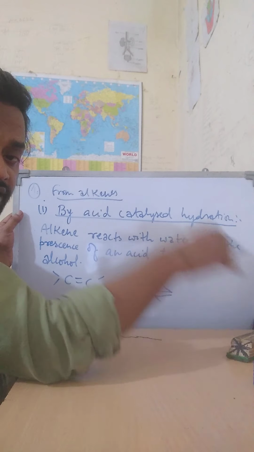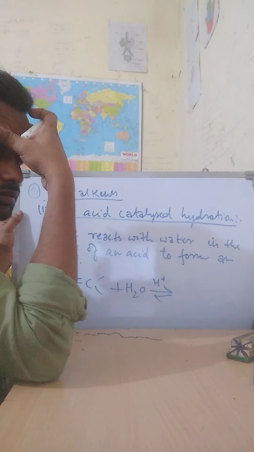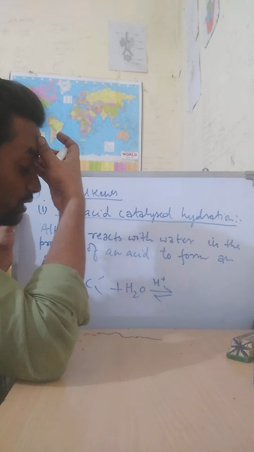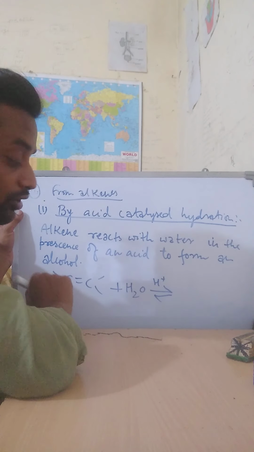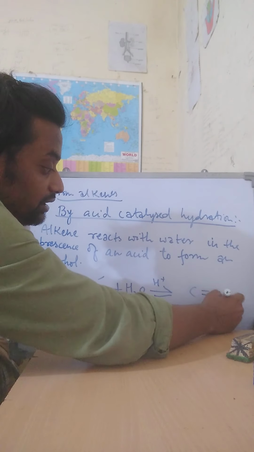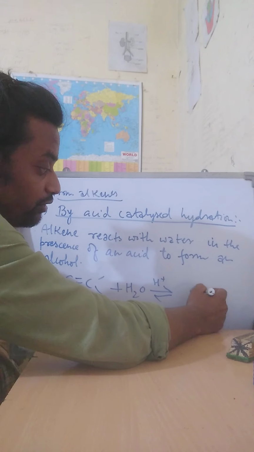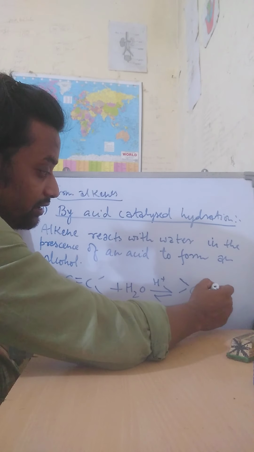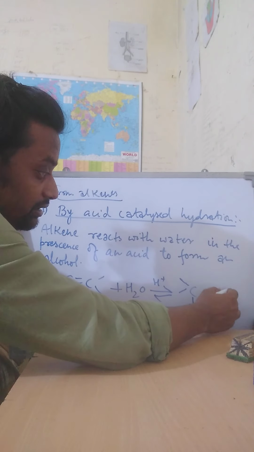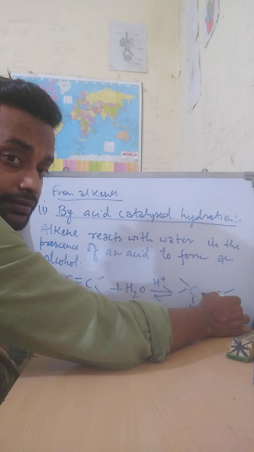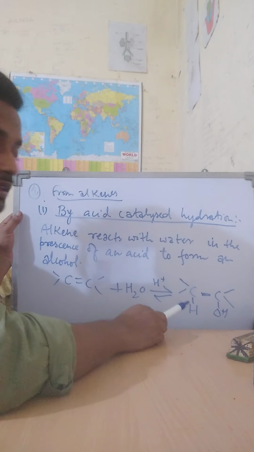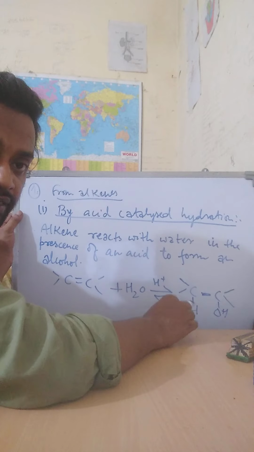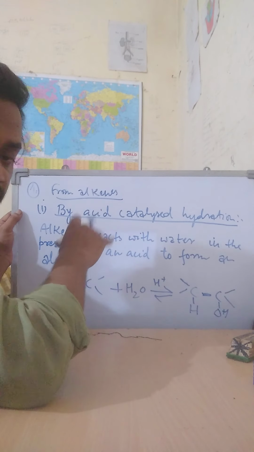Then an alcohol is formed. So the corresponding alcohol of the alkene will be formed, and that is C=C. This bond will be broken, and here H, and here an H will be attached, and here it is OH. Okay, so you can see that, and if this is ethene, then ethanol is formed. So from alkene we can form alcohols.